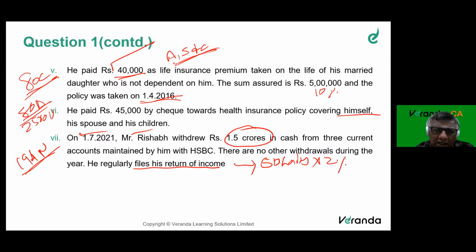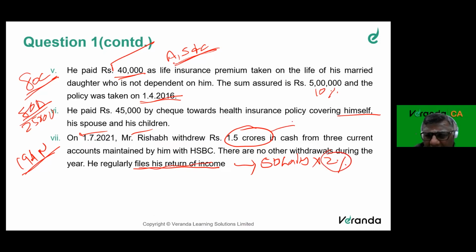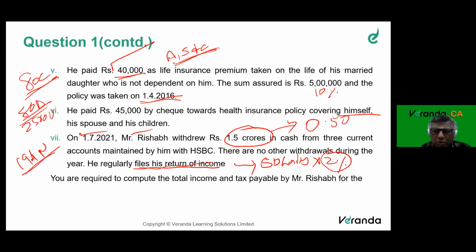This is information, because tax would have been deducted at source. Section 194N says, up to 1 crore, since he is filing his return regularly, there is no TDS. If he is not filing his return, the provision is different. More than 1 crore, TDS is at 2%. In this case, he has withdrawn 1.5 crores, so 50 lakhs is the excess. On this, 2% tax would have been deducted at source.